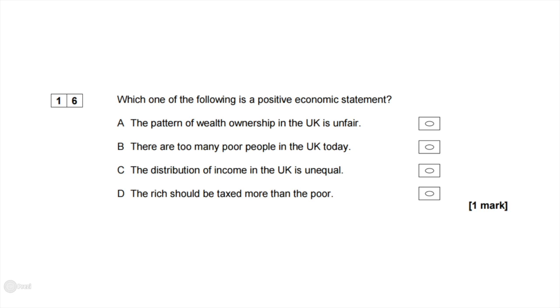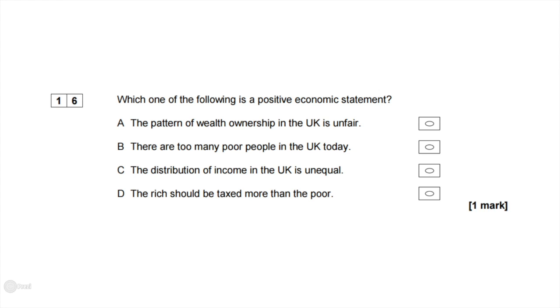A, the pattern of wealth ownership in the UK is unfair. This is a normative statement because what defines unfair? How much should the rich have in comparison to the poor? So we can't really test this. B, there are too many poor people in the UK today. That's B, which again cannot be tested. What is the optimal amount of poor people in the UK today? We cannot check.